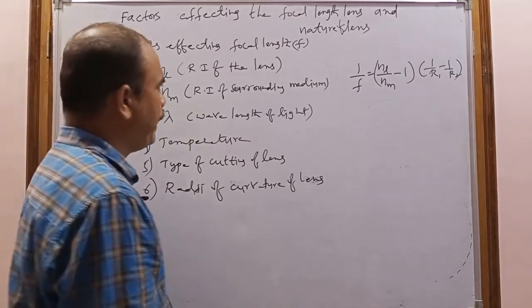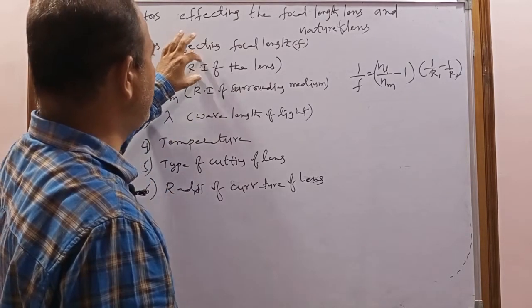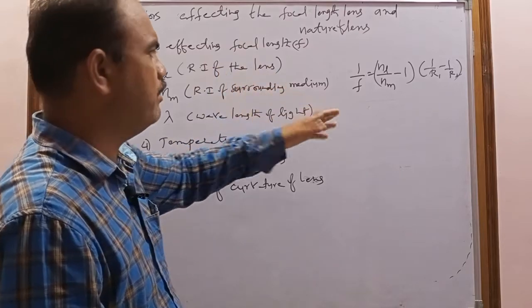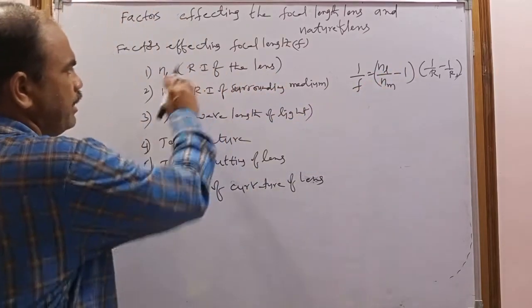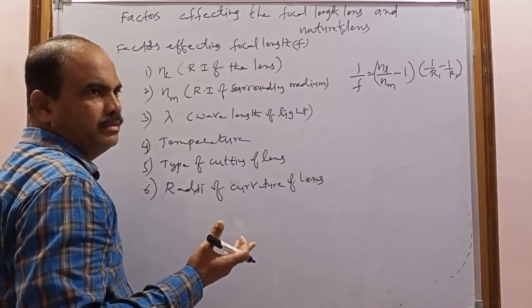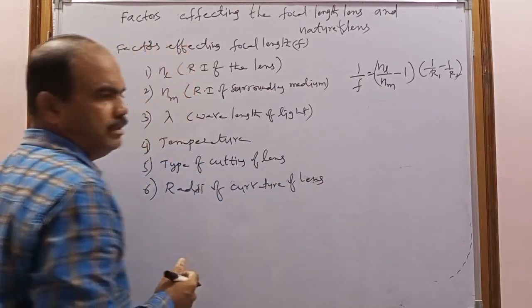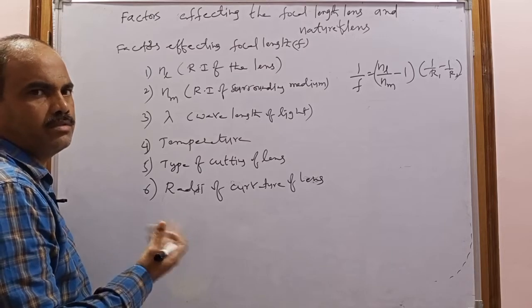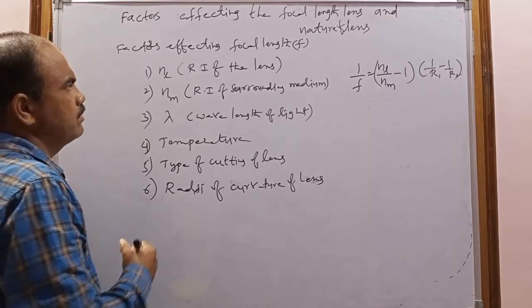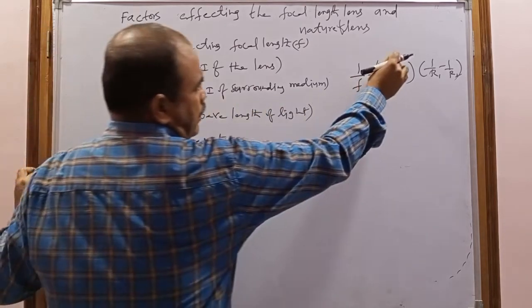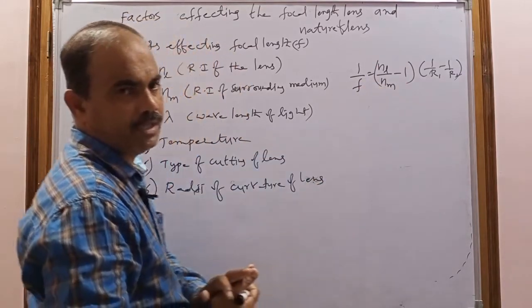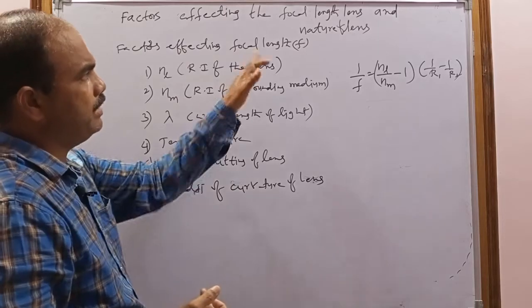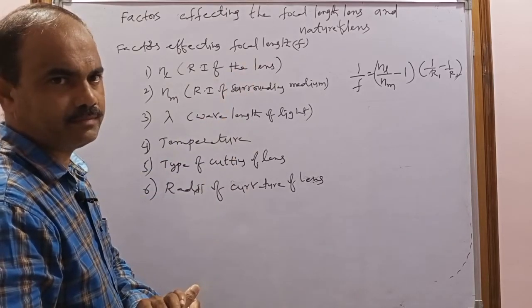For example, if the refractive index of the lens increases while the surrounding medium is constant, what happens? The focal length also changes. And if the refractive index of the lens is constant and the refractive index of the surrounding medium changes, the focal length also changes.